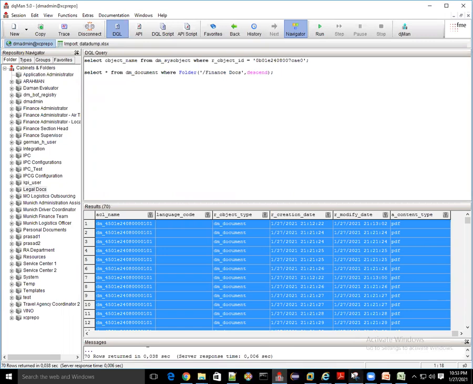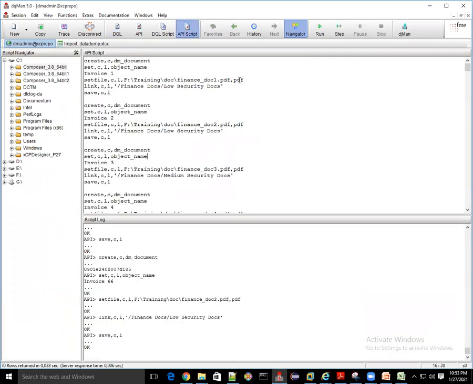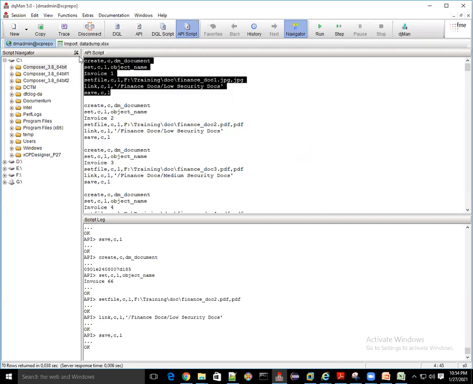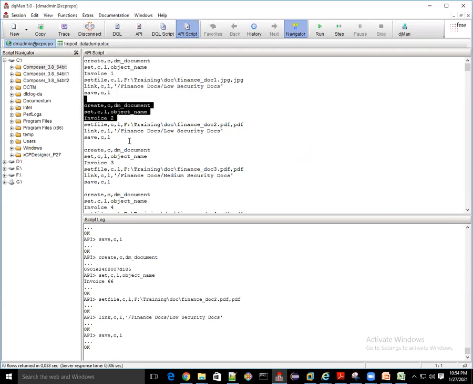If you are uploading any other format in place of PDF, you have to provide the format. Let's say JPG, so you need to write JPG here, and the extension would also be JPG. Just change it here. Let's try to see.